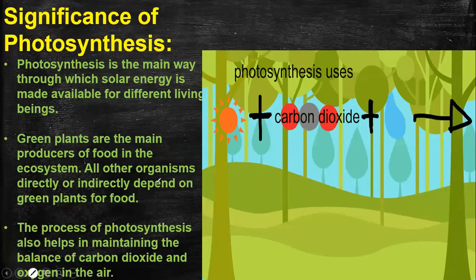Anyone know what is the significance of photosynthesis? As a result of photosynthesis, food is produced for plants, right? And this food is utilized by the plants for fruits and growing all those edible things for humans or any other animals. These animals, being heterotrophic, depend directly or indirectly on plants for food, and this food is utilized by us too, by humans too. So the first significance of photosynthesis is that it provides food for all, right?